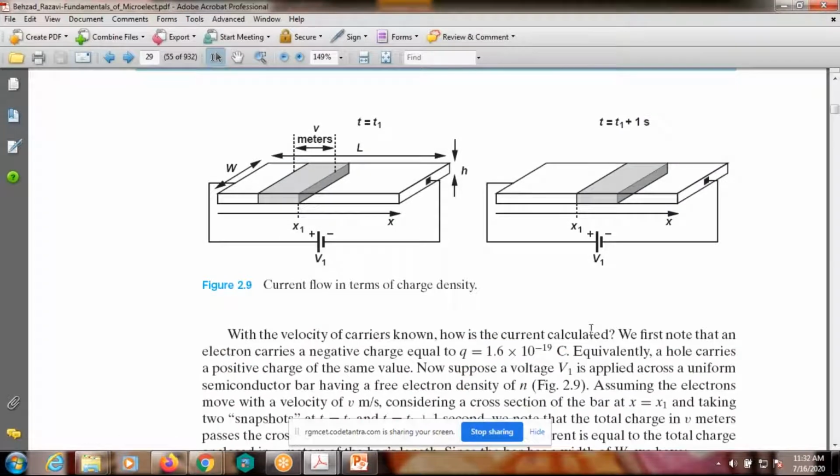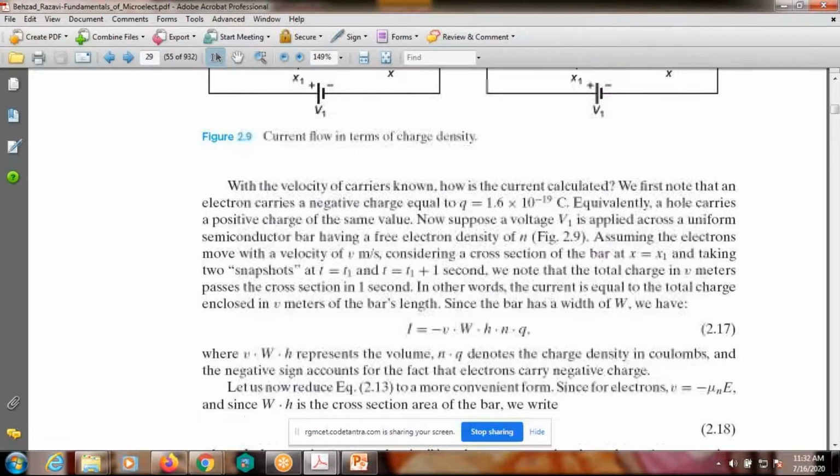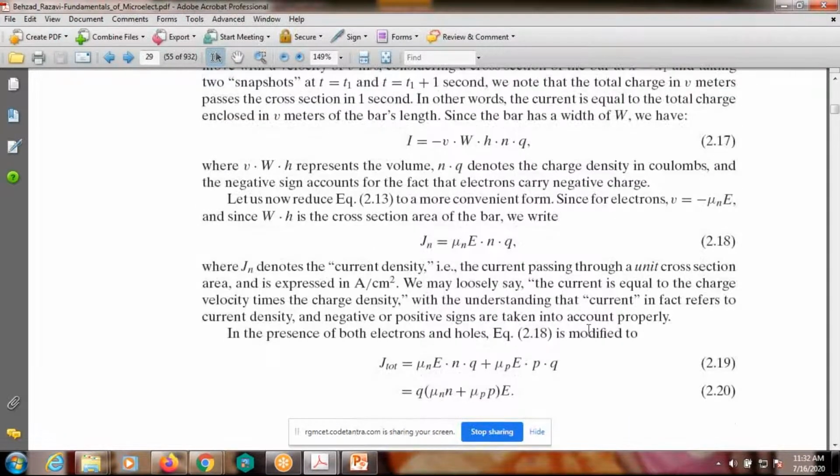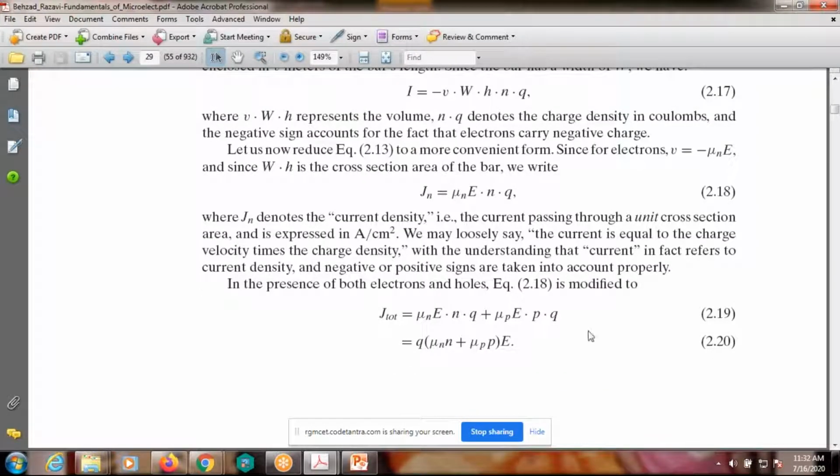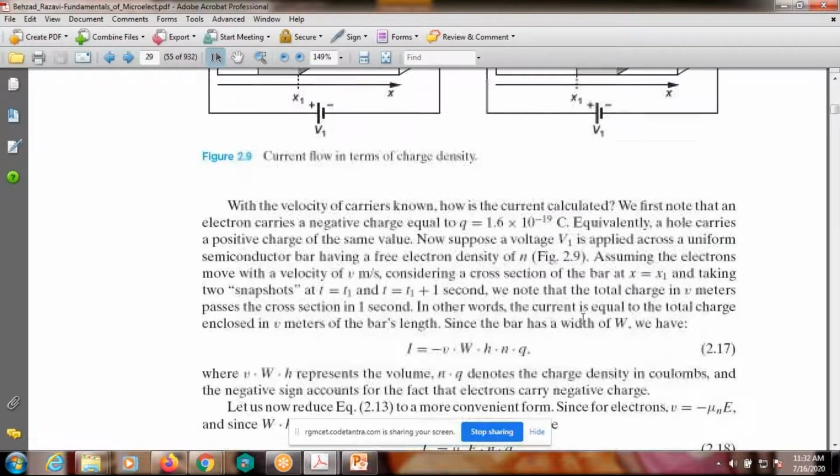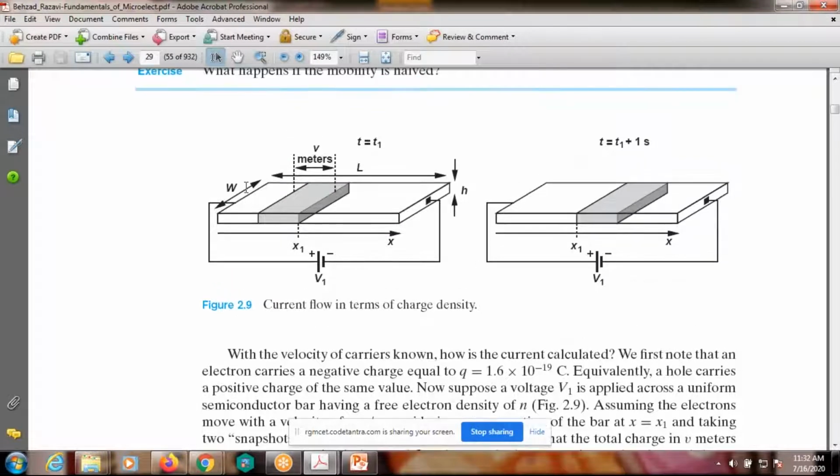Now we are ready to derive the expression for drift current, right? Consider this arrangement. Some voltage is applied, and this is the length, the width, and the height of a semiconductor.